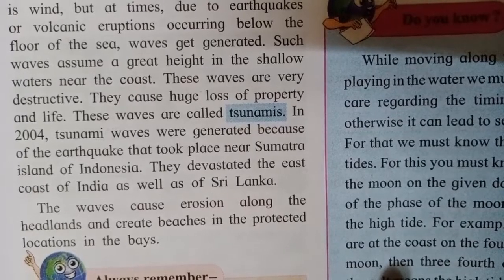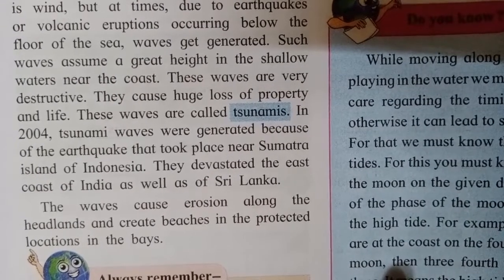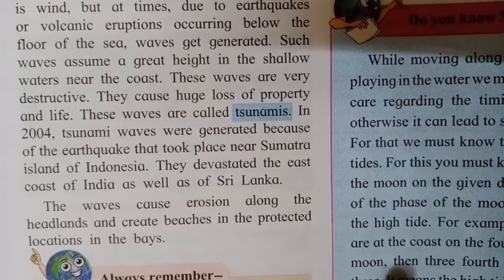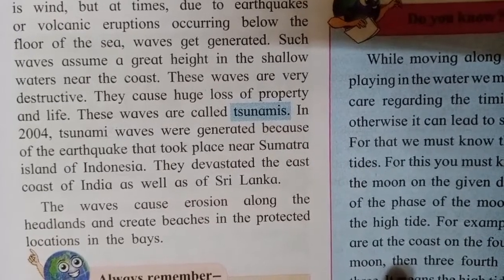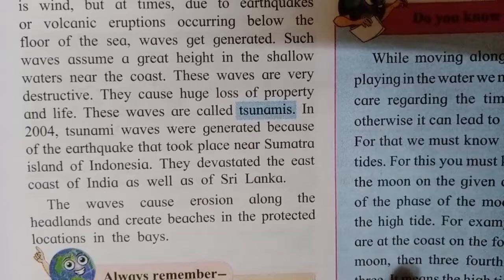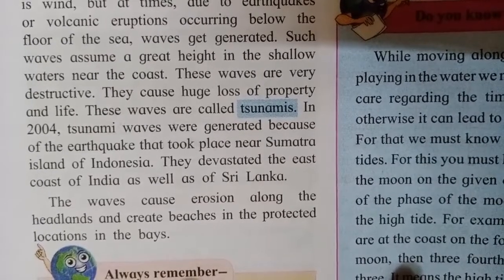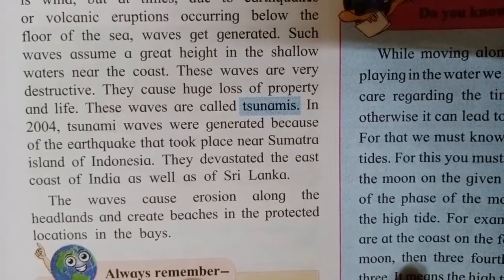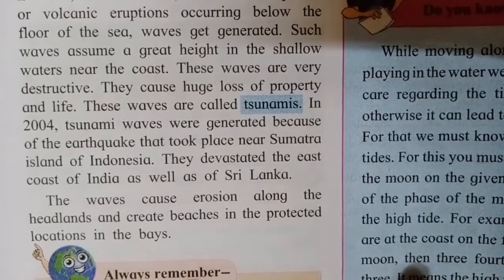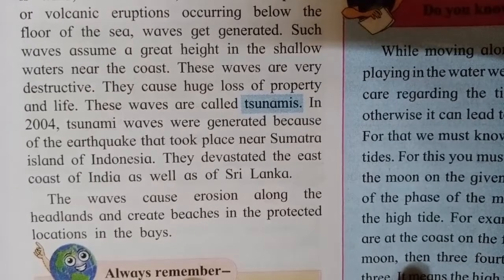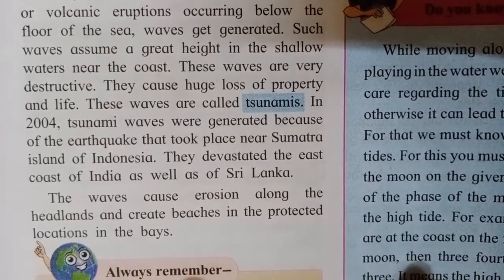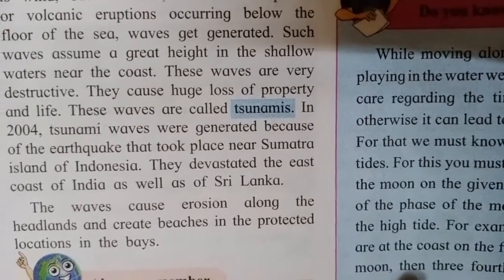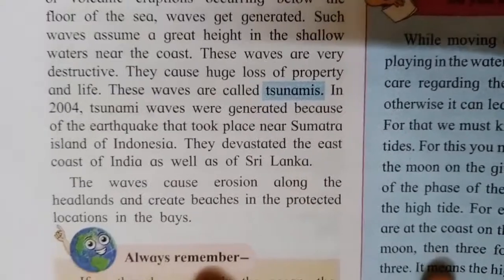In 2004, tsunami waves were generated because of the earthquake that took place near Sumatra island of Indonesia. They devastated the east coast of India as well as Sri Lanka. The southern and eastern parts of India, and Sri Lanka, were completely devastated and destroyed.